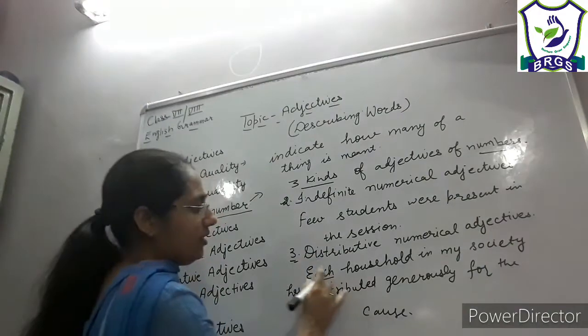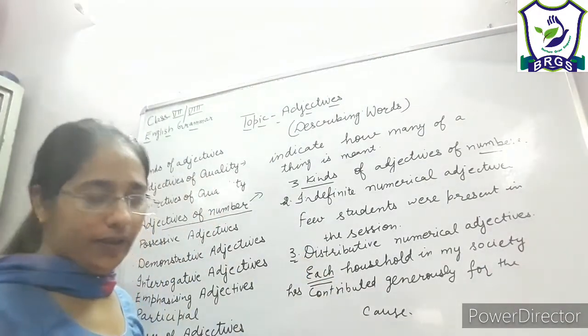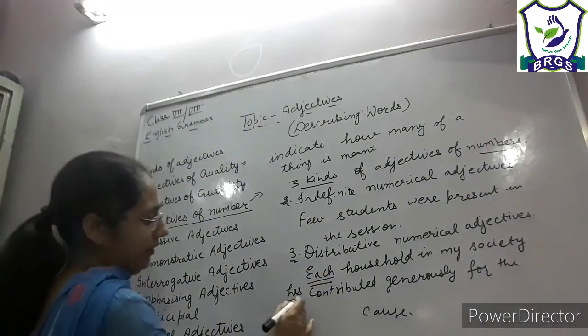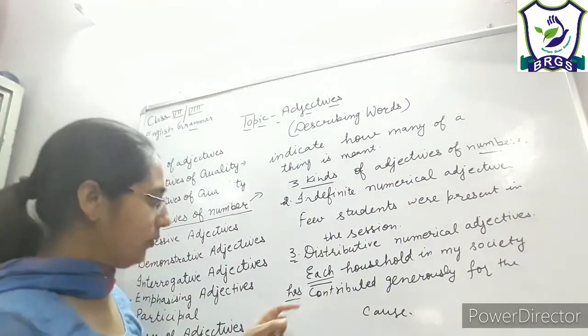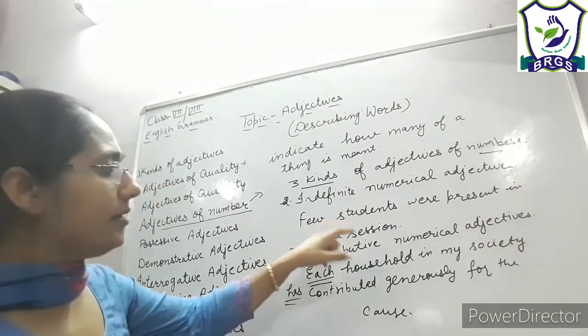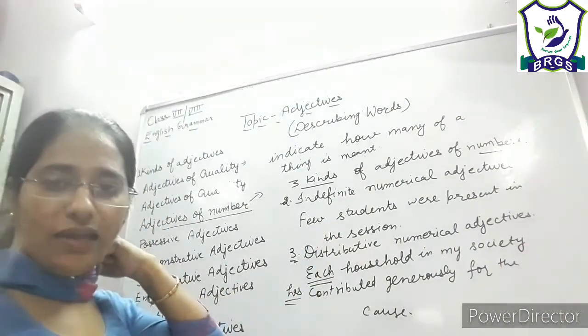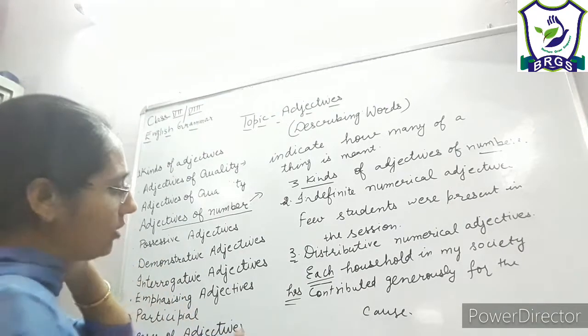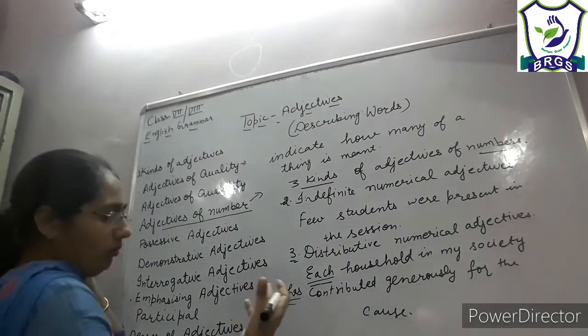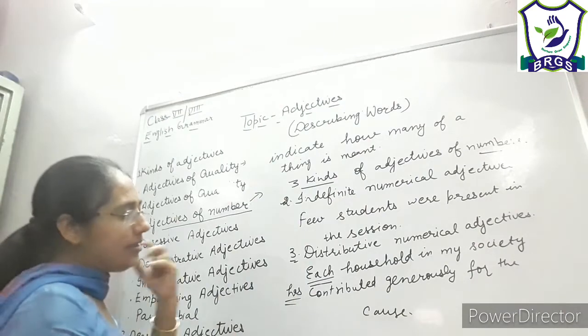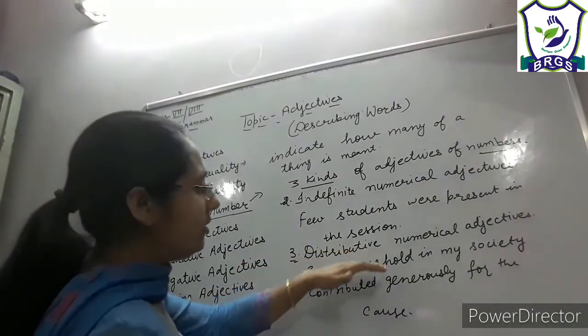So here each means one of the number, and it agrees with a singular noun as well. So it is distributive numerical: each, every, anyone, right? Such kinds of words are used as distributive numerical adjectives.